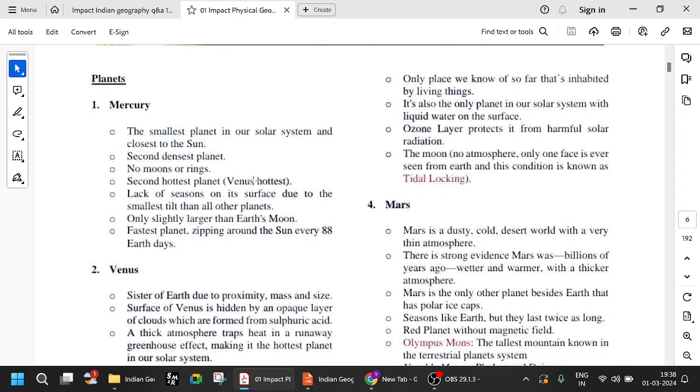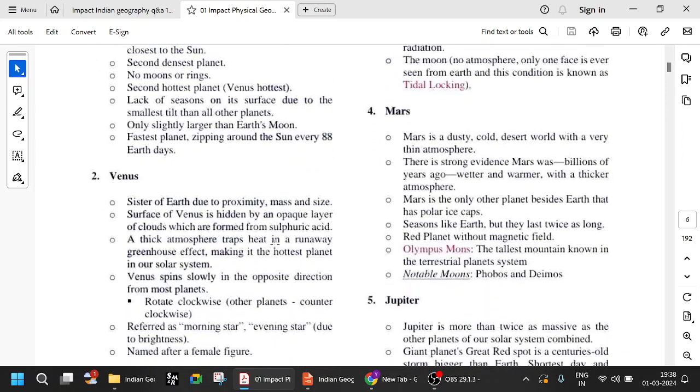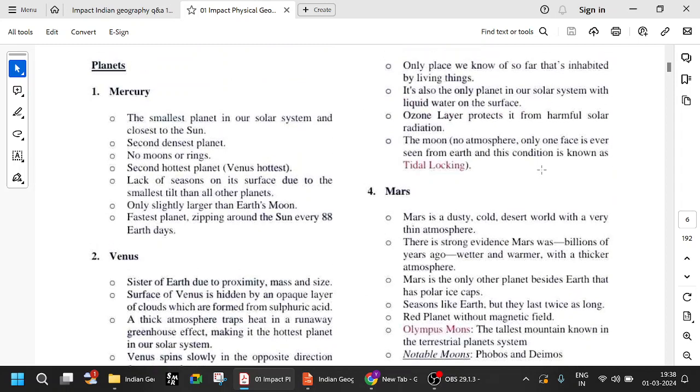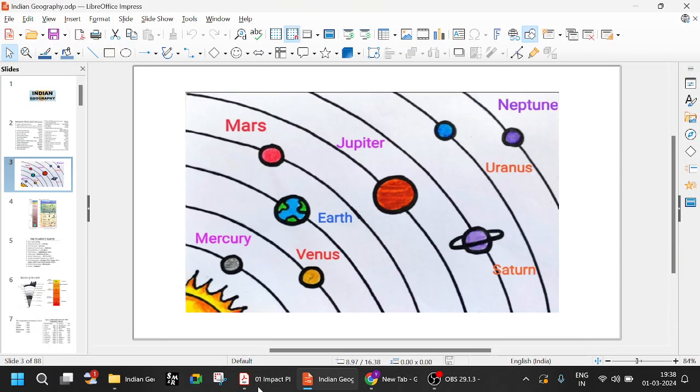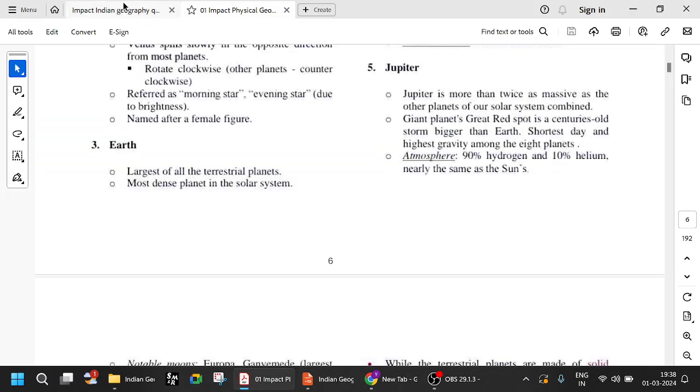Second hottest, Venus is the hottest. And also, one interesting thing is Venus and Uranus both rotate clockwise. Other planets are rotating counterclockwise. So if you stand at the polar region and look at the Earth, you will see that the Earth is rotating in the counterclockwise direction. But Venus and Uranus are two planets which rotate in the clockwise direction. Venus is also called the morning star because of its brightness. We'll look into that when the question comes. Let us continue.